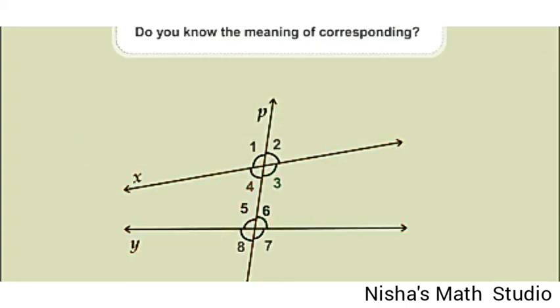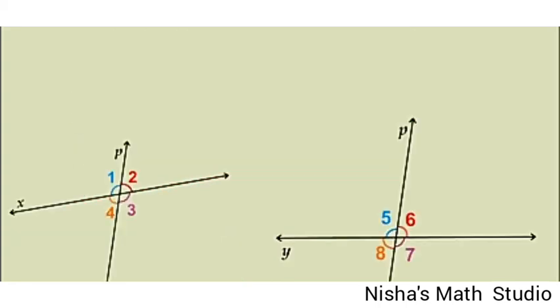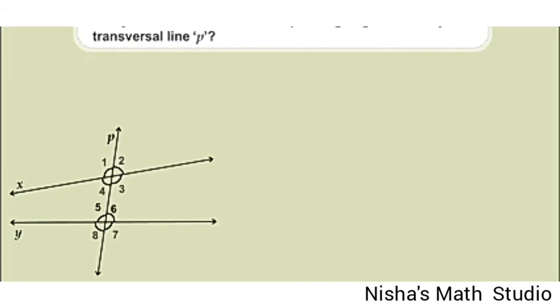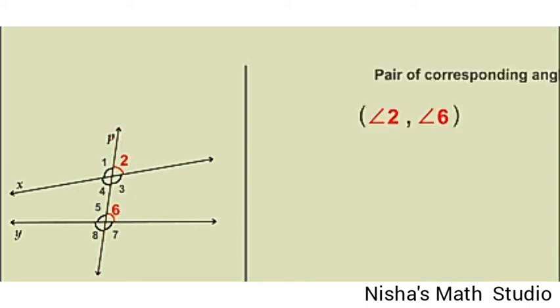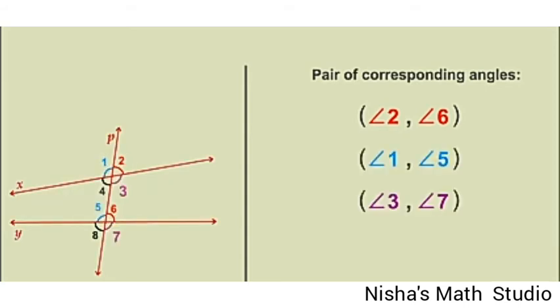Do you know the meaning of corresponding? Corresponding means similar in position. You had noticed the position of angles here. Can you tell the corresponding angles made by the transversal P? Yes. Angle 2 and 6 lie in the same position on the same side of the transversal. So, angle 2 and 6 are called as the corresponding angles. Not only 2 and 6, we have other pairs also. They are angles 1 and 5 are corresponding, angle 3 and 7 and angle 4 and 8. There are 4 pairs of corresponding angles.